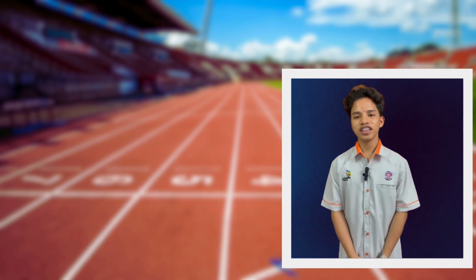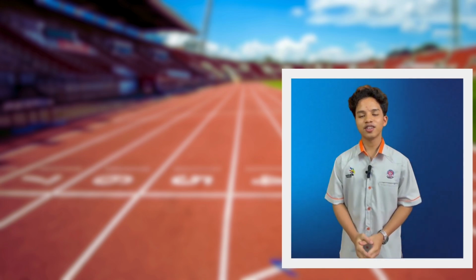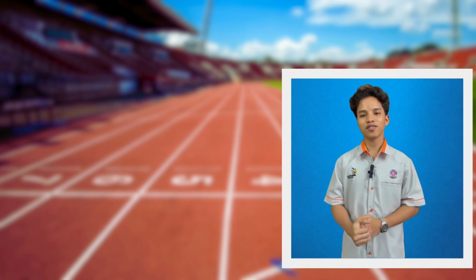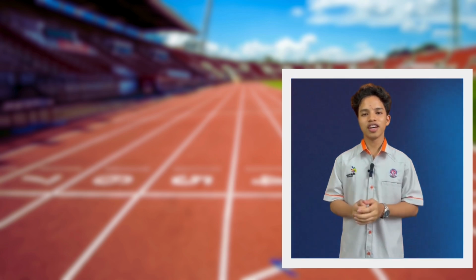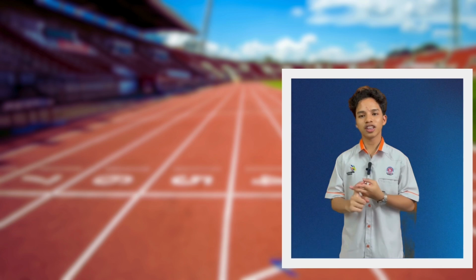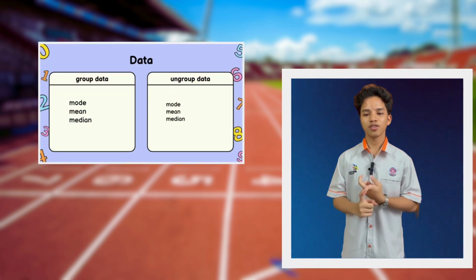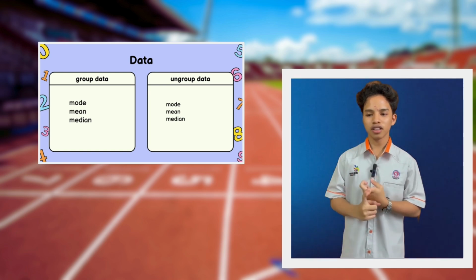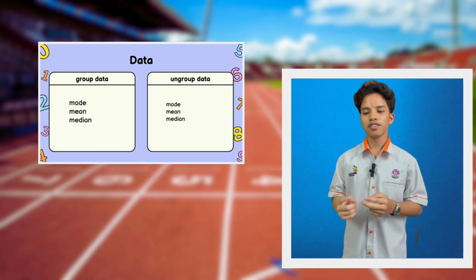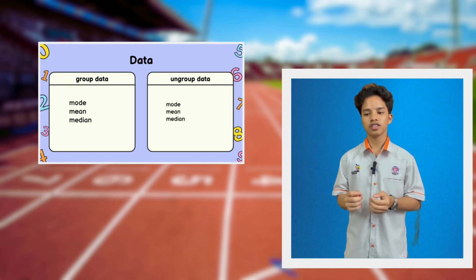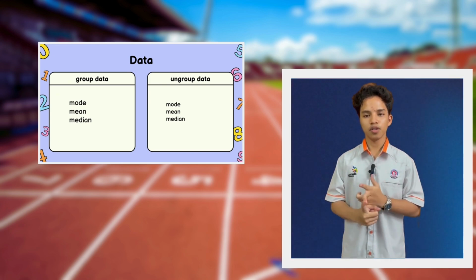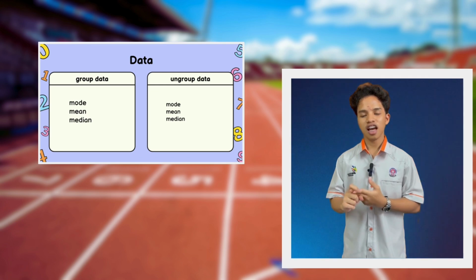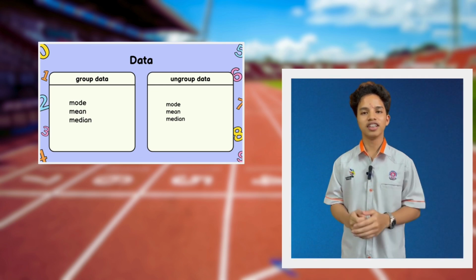After we gathered the data of 150 athletes from the marathon competition, we separated them into two types of data, which are ungrouped data and grouped data. From the ungrouped data, we find that the measures of central tendency, which are the mean, the median, and the mode, exist and are available.